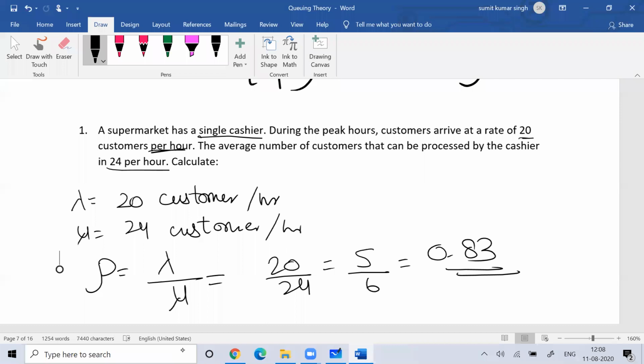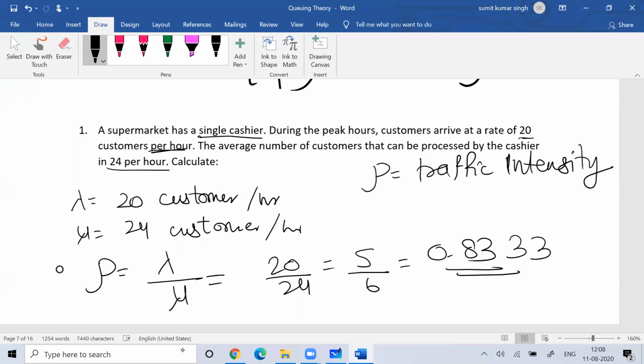It says that 83.33 percent of the time your customer care representative is busy. This is called traffic intensity. We talked about how much time your customer service representative is busy, and the formula for that is lambda by mu. So with that you can say that 83.33 percent of the time your customer service representative is busy.